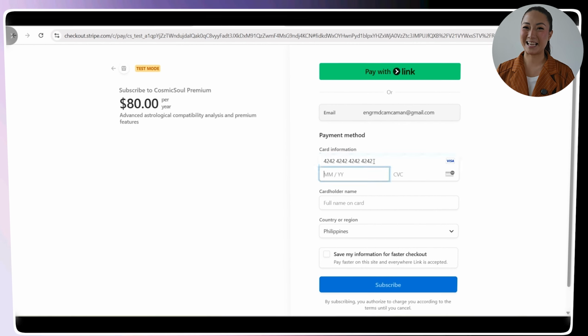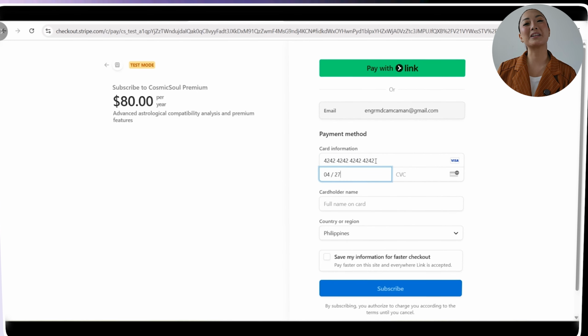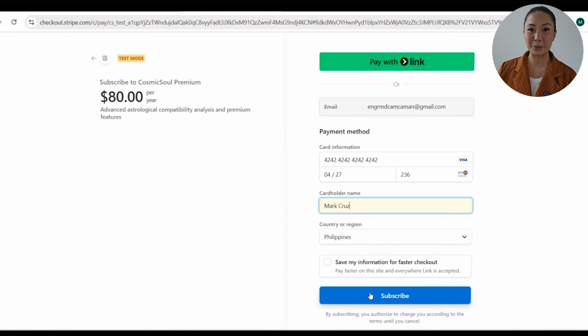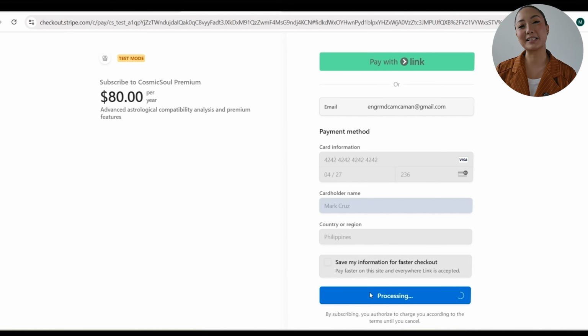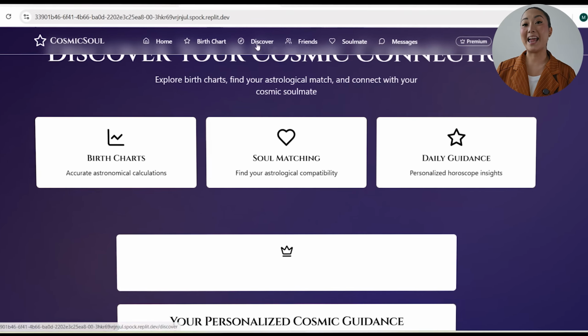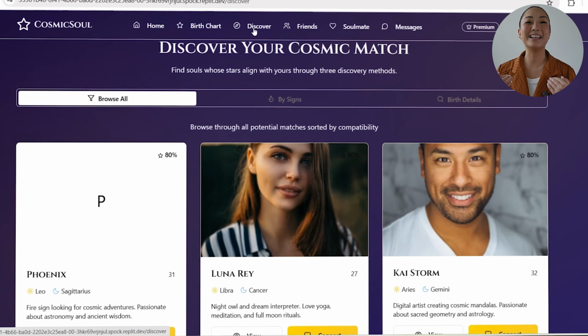Now it's time to test it out. On the homepage, we'll click the Get Yearly $80 button under the Premium Feature Overview. Stripe immediately redirects us to a clean, secure payment form. After entering the card details, the app returns us to a success page, and everything premium is now unlocked.